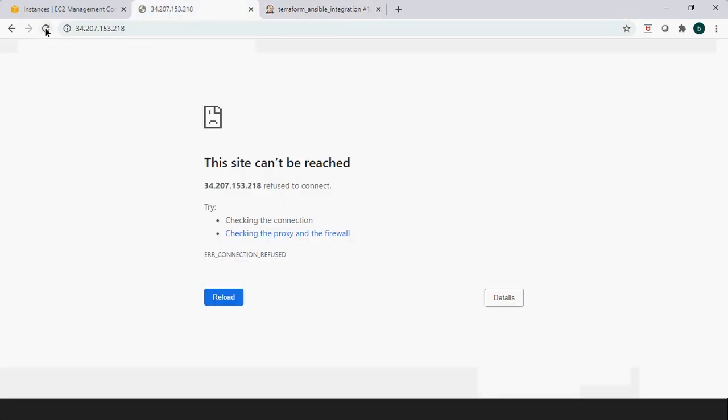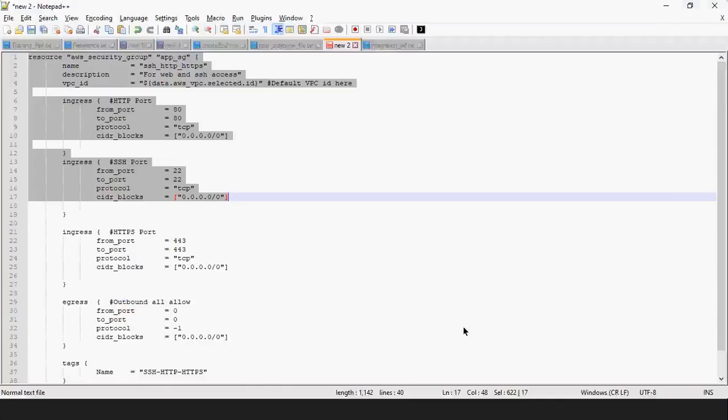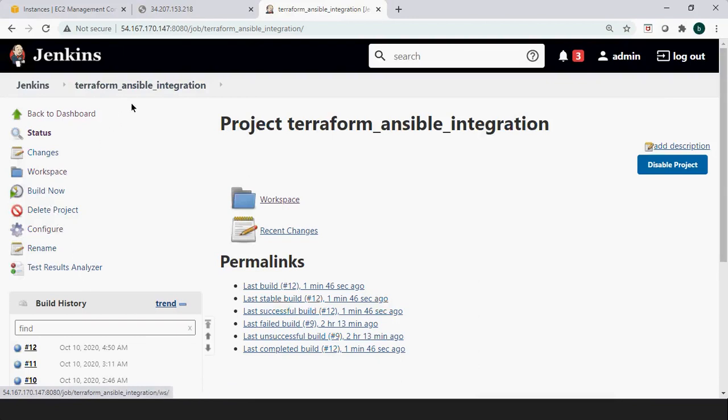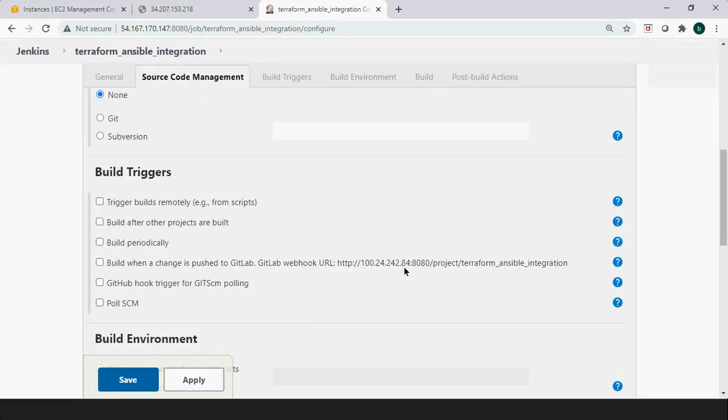Okay, so now if we access this, it should work. What is wrong with this? It executed, and single file no host match. Okay, let's see in the configuration if anything specific we have given in that command.